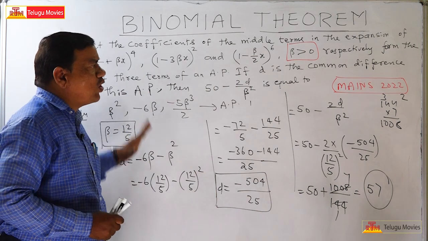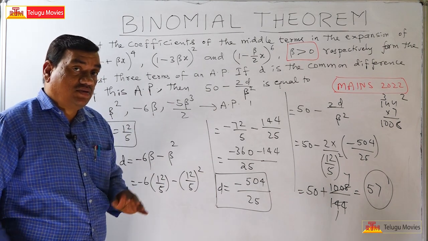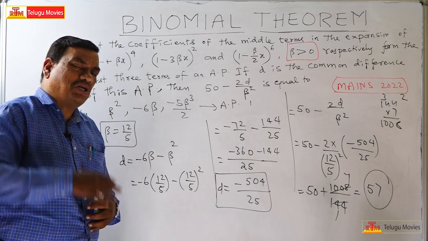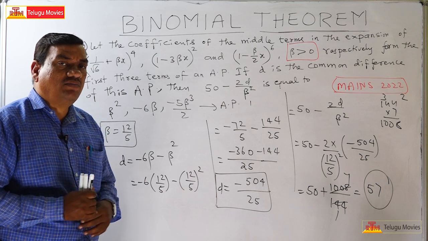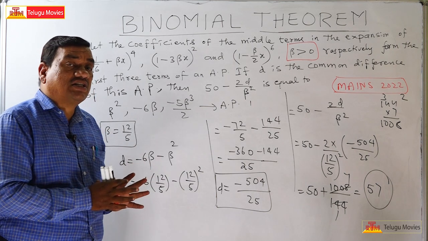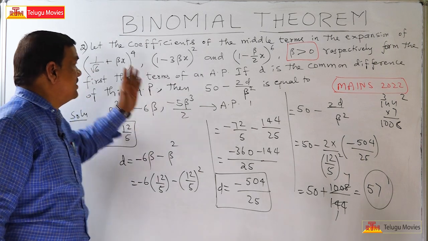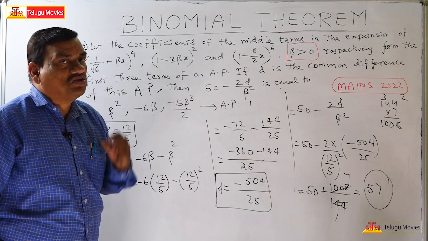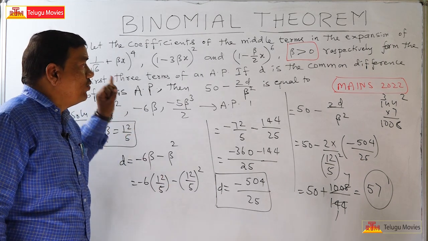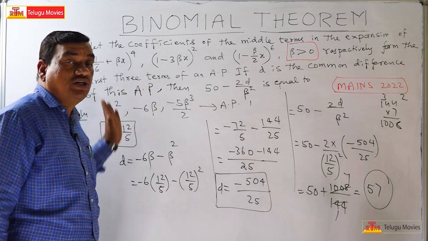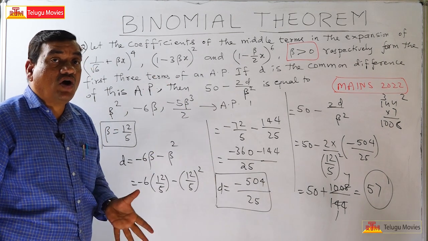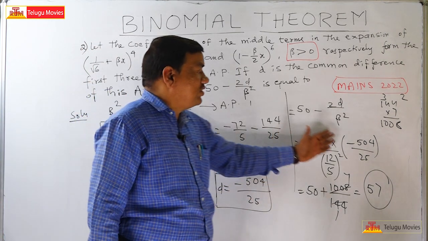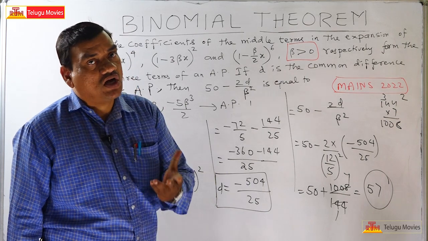The total problem is constructed on the basic concepts only. There are so many formulas in binomial theorem, but the total problem is constructed on only the basic concept, that is the middle term, middle term, middle term. Here 6, 2, 4. Finding the middle term is also very easy. Now they are in the AP, arithmetic progression, 2b is equal to a plus c. Beta we got from calculation, and afterwards the common difference also. This calculation part you have to do carefully, then you will get the answer.